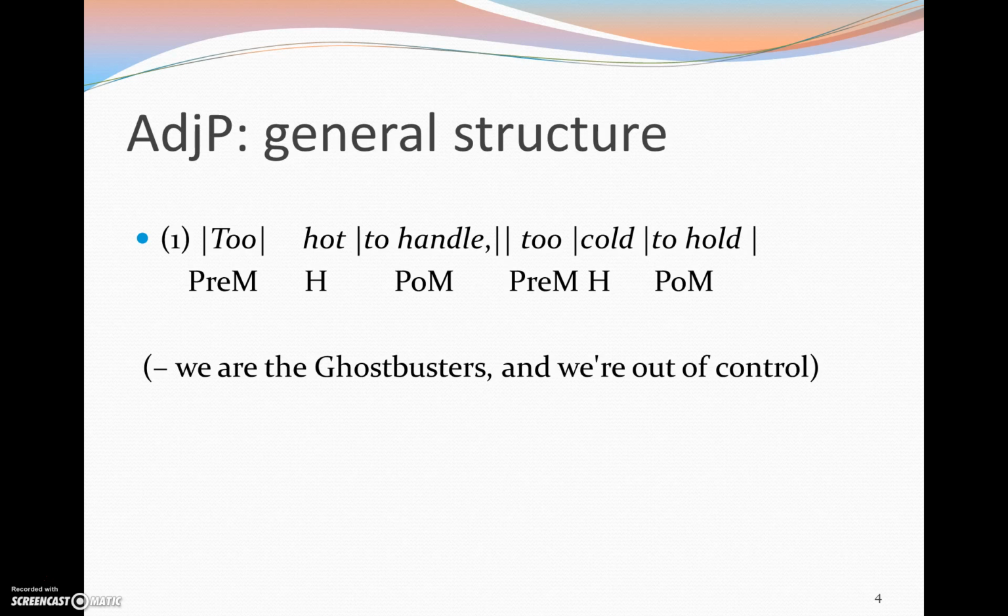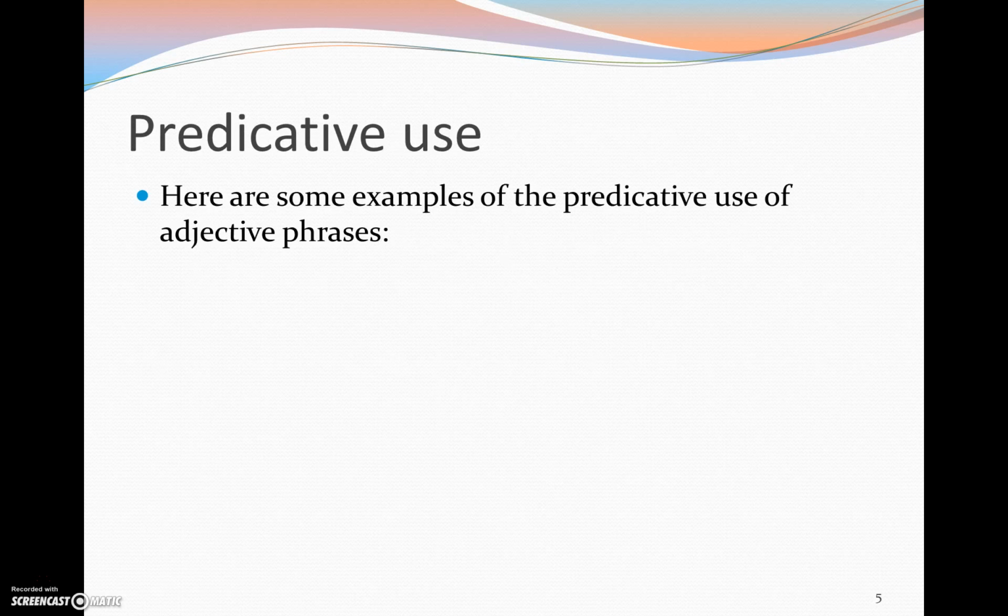Now, when it comes to the syntactic functions of the adjective phrase, that is the functions that the adjective phrase can fulfill in the sentence, there are basically two ways, namely the attributive use and the predicative use. Attributive use is when the adjective phrase is used as a modifier at a non-primary level, so typically inside a noun phrase. Predicative use is when the adjective phrase is used at the primary level, for instance as a subject complement or as an object complement.